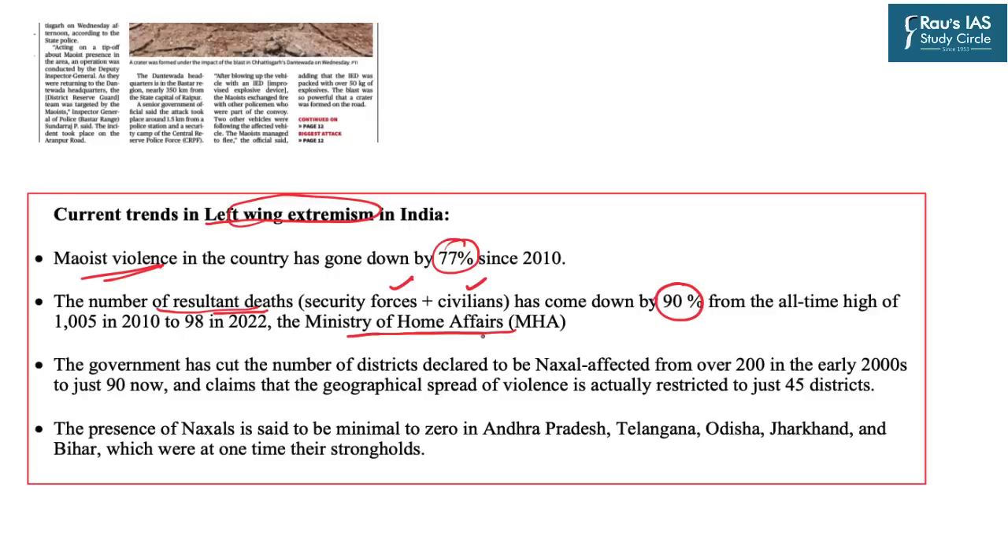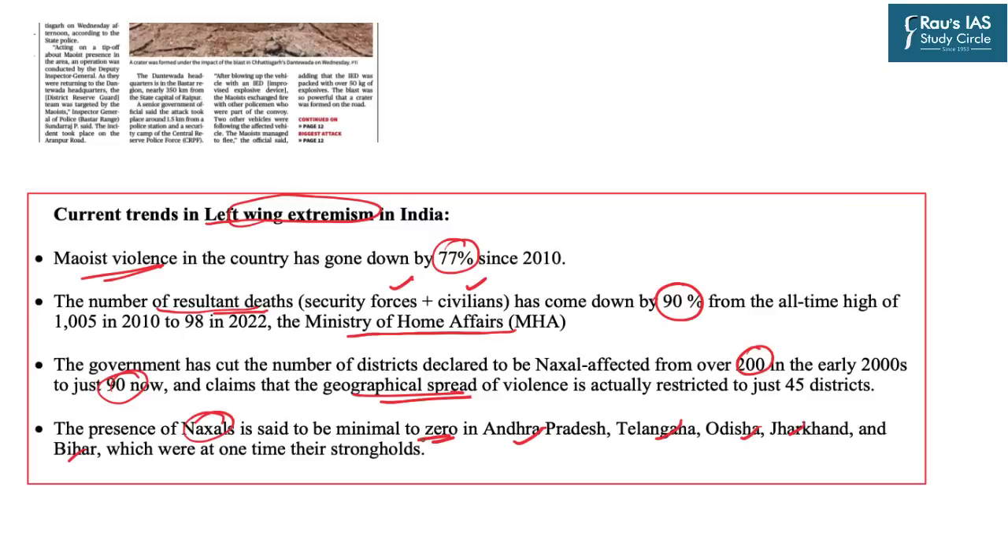And in a similar manner, the government has also cut down the number of districts which were affected by Naxalism. Earlier it was 200 and now it is just around 90, which shows that the geographical spread of the Naxalite movement has been restricted. States like Andhra Pradesh, Telangana, Odisha, Jharkhand and Bihar, which at one point of time were known for high intensity Naxal attacks, have reduced the presence of Naxals to almost zero.